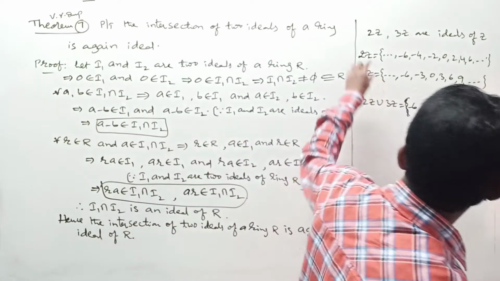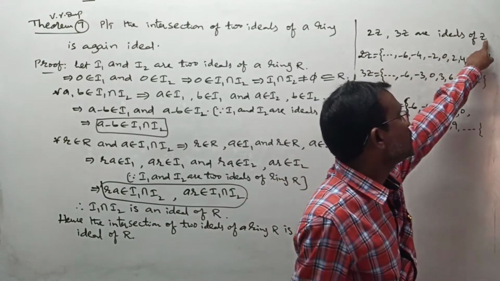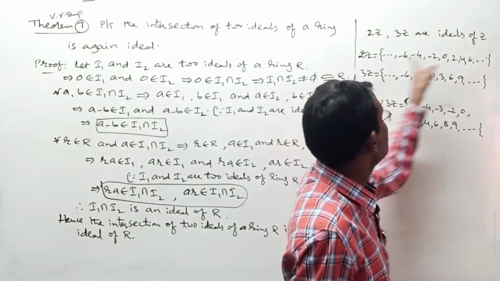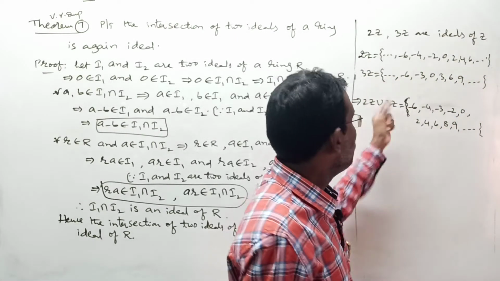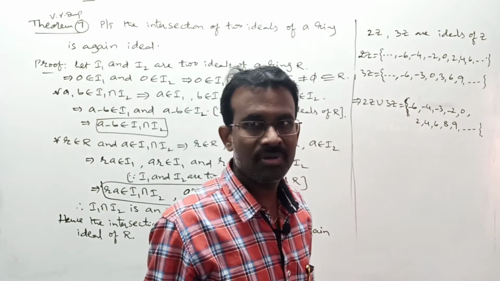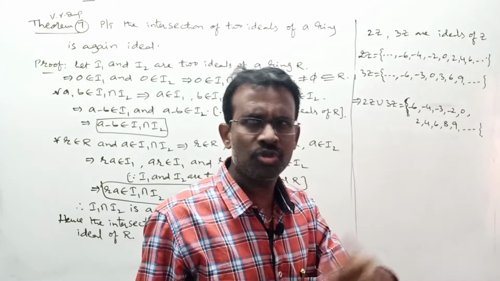Now here individually 2z and 3z are ideals of the ring of integers. At the time of the definition I already proceeded. For this Z, these two are ideals. But what about 2z union 3z? Is this set an ideal or not? This is not an ideal, due to so many reasons.